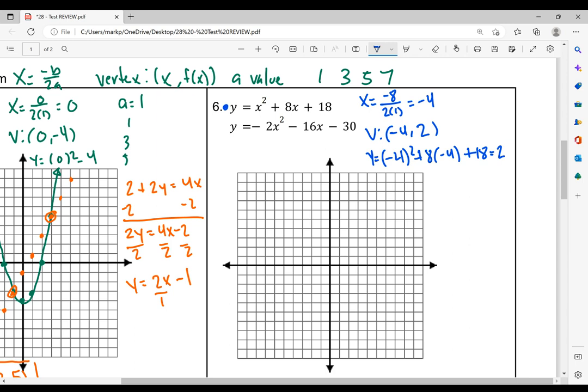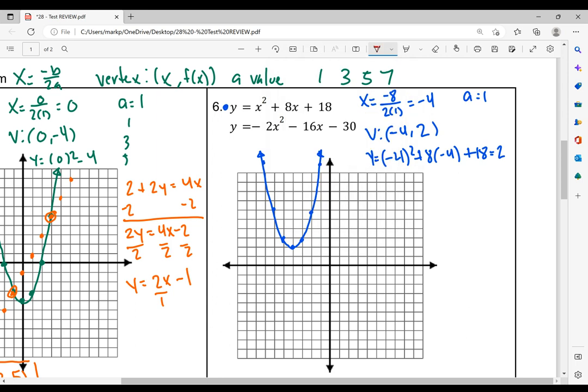So here I'm going to graph negative 4, and positive 2. Our A value is 1, so 1, 3, 5 does not change. And going up, so right 1, up 1 from that point. From that point, we go right 1, up 3. Right 1, up 5. So it goes off the page, but I can kind of guesstimate where that one is a little bit. And on the left side, you do the same. Left 1, up 1, left 1, up 3, left 1, up 5. Make our graph as smooth as we can. And there we go.